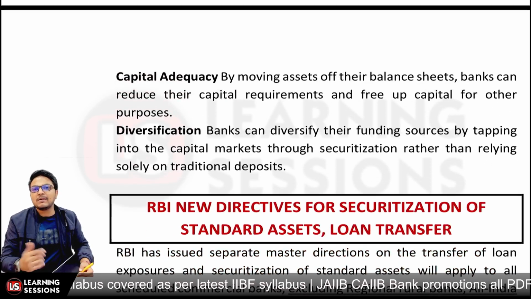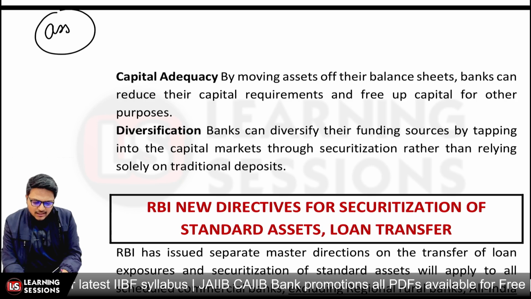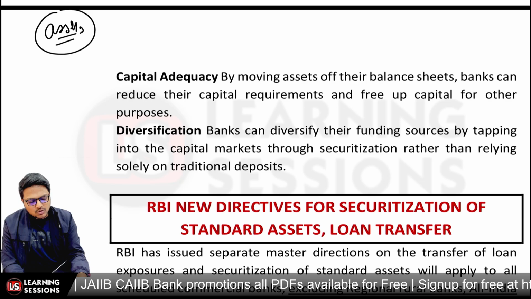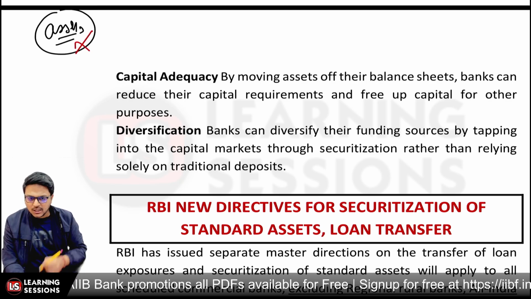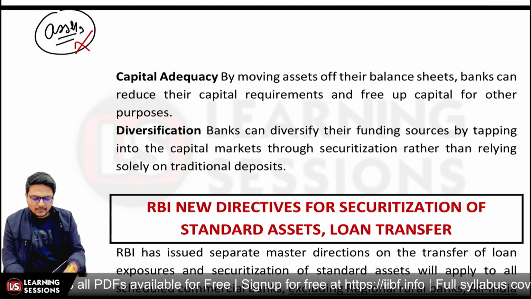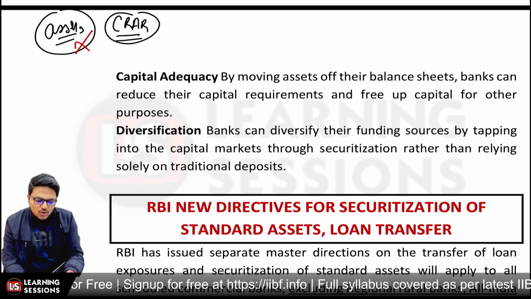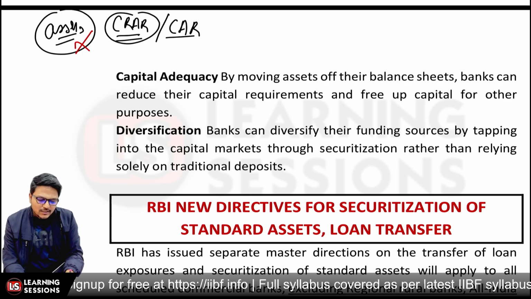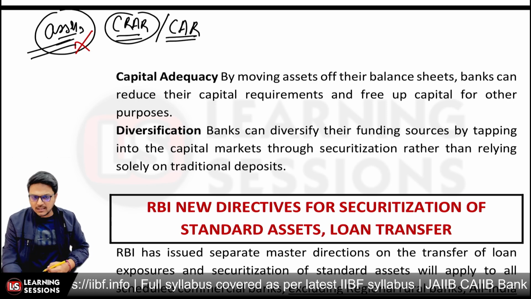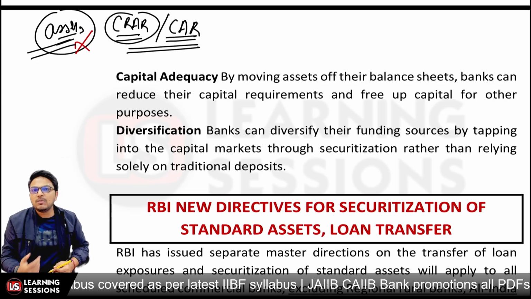And also it's related to capital adequacy. Let's say the particular assets which were high risk assets or some other assets have been removed from your balance sheet. Once those have been removed, you need not create the required capital for the same assets. The banks are to maintain the CRAR, that is the capital to risk weighted assets ratio, or we simply say the capital adequacy ratio. Now the particular assets have been removed from the balance sheet. In that scenario, this extra CRAR is not to be maintained, okay?